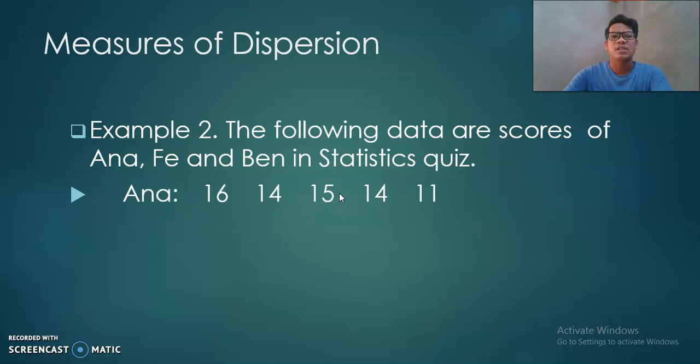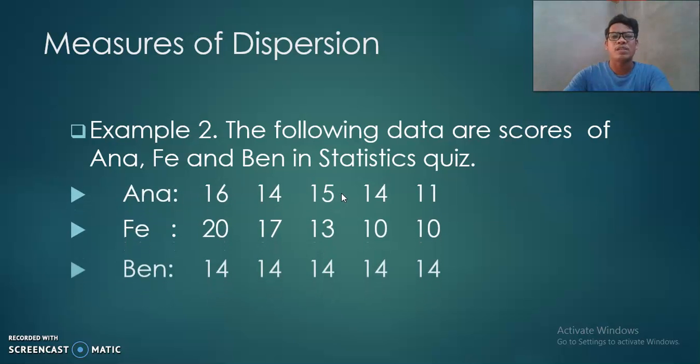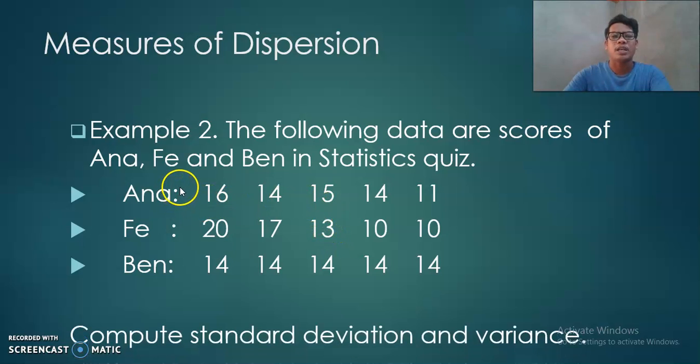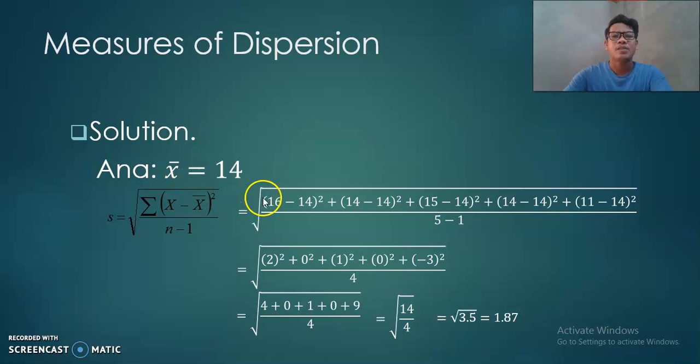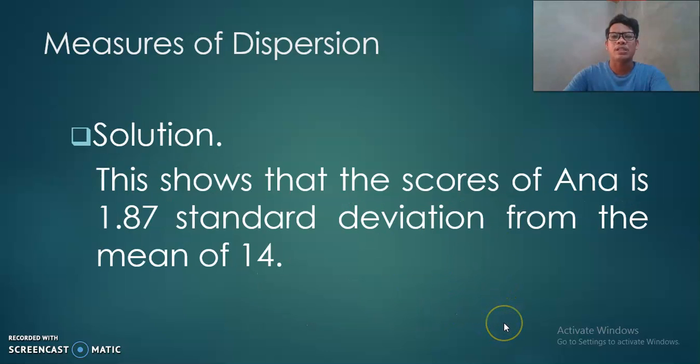So let us consider again the scores of these three persons, and then we try to compute the standard deviation and variance. So for Anna, this is how we compute the standard deviation. The computation is a little bit complicated, okay? But later on, I will show to you how to compute the standard deviation using the spreadsheets. So we have 1.87 standard deviation.